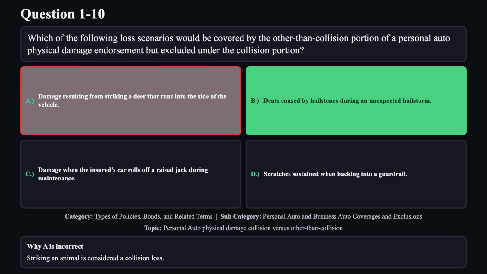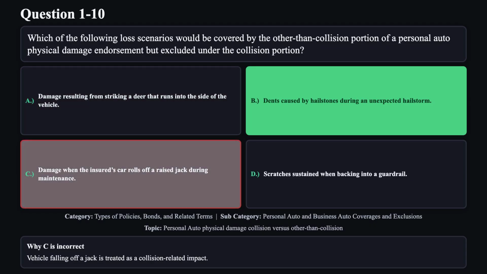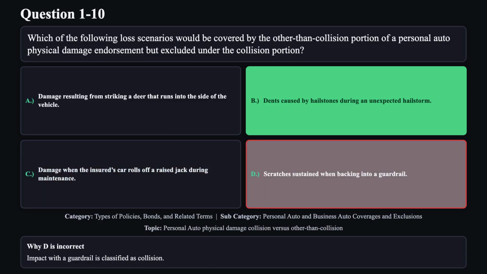Reason A is not correct. Striking an animal is considered a collision loss. Reason C is not correct. Vehicle falling off a jack is treated as a collision-related impact. Reason D is not correct. Impact with a guardrail is classified as collision.